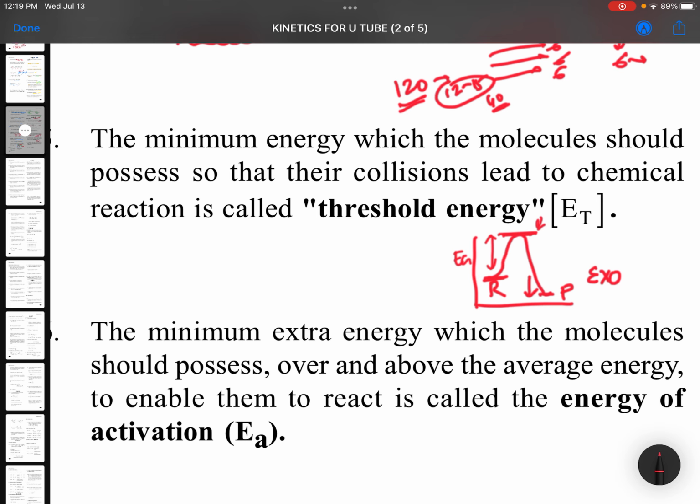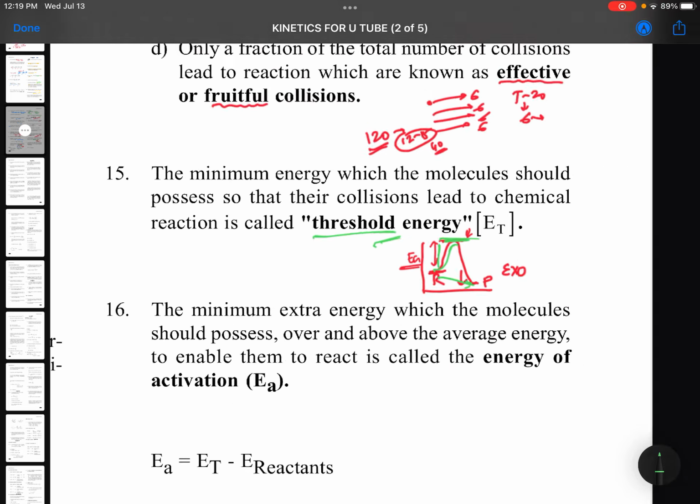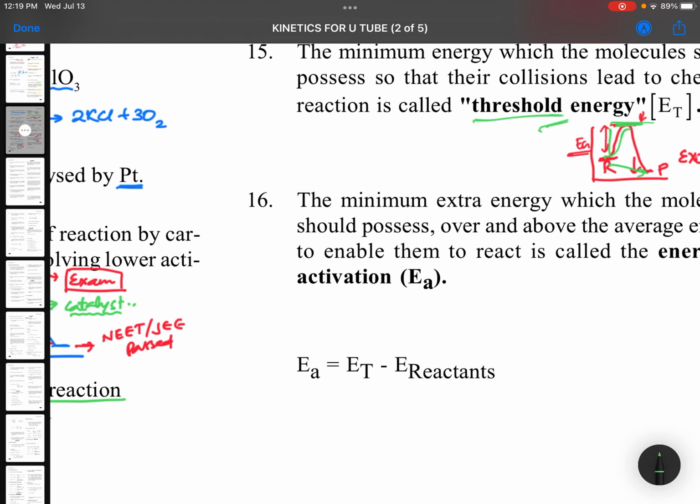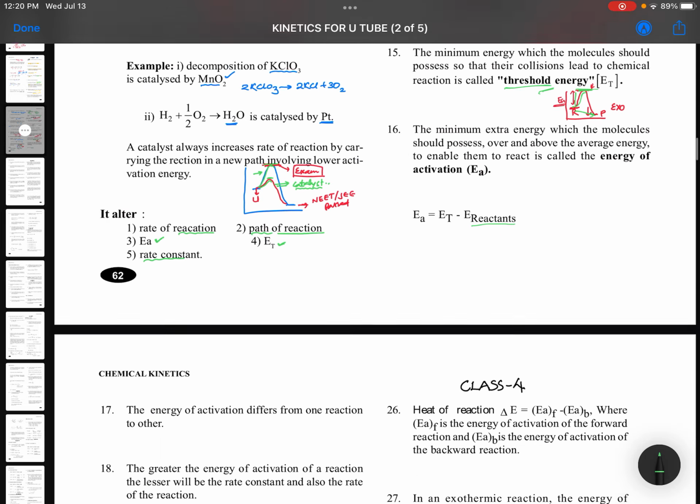The minimum extra energy which the molecule should possess over and above the average energy to enable them to react is called energy of activation. So this much energy they should get. They must cross this threshold energy level, and if they cross the threshold energy, they will be converted into products. Going directly like this is prohibited, it is not possible. They have to cross through the threshold energy state only. So activation energy is equal to threshold energy minus energy of reactants. This is one simple basic formula.